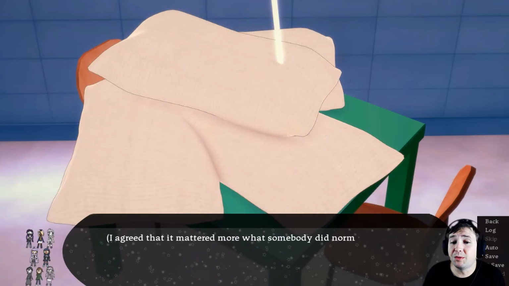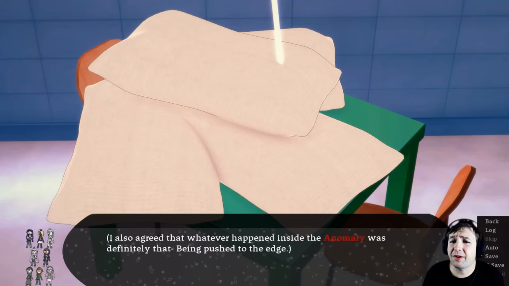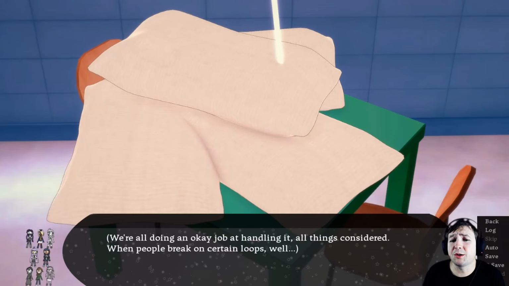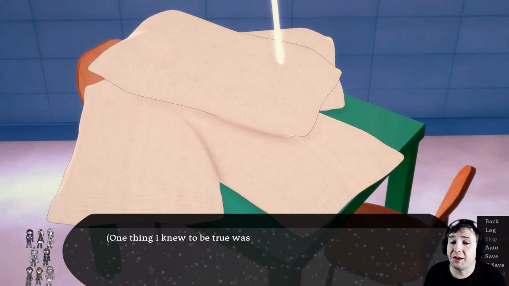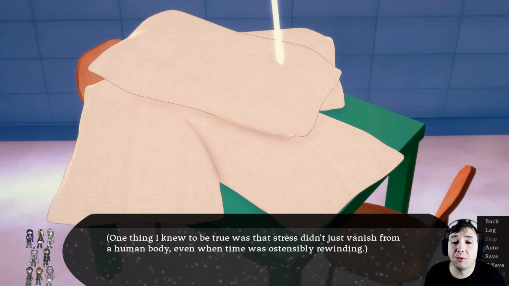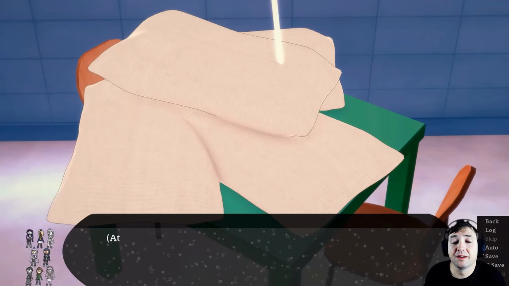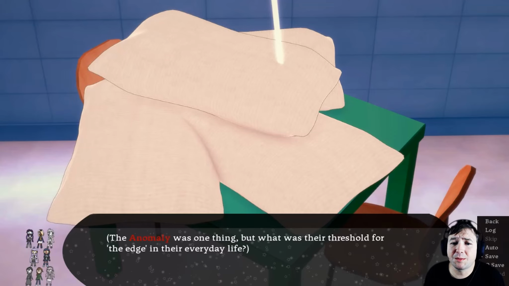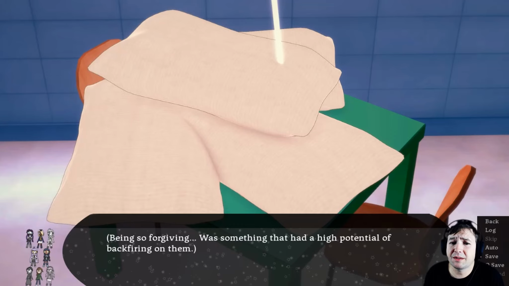I agreed that it mattered more what somebody did normally than what they did when pushed to the edge. I also agreed that whatever happened inside the anomaly was definitely that, being pushed to the edge. "We're all doing an okay job at handling it, all things considered." When people break on certain loops, well, one thing I knew to be true was that the stress didn't just vanish from a human body even when time was ostensibly rewinding. At the same time, I was a bit concerned about Rashmi. The anomaly was one thing, but what was their threshold for the edge in everyday life? Being so forgiving was something that had high potential of backfiring on them.